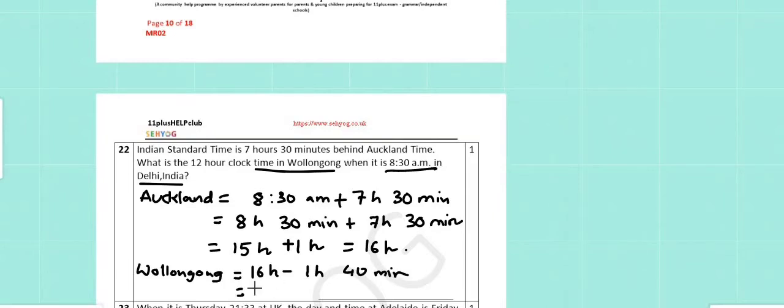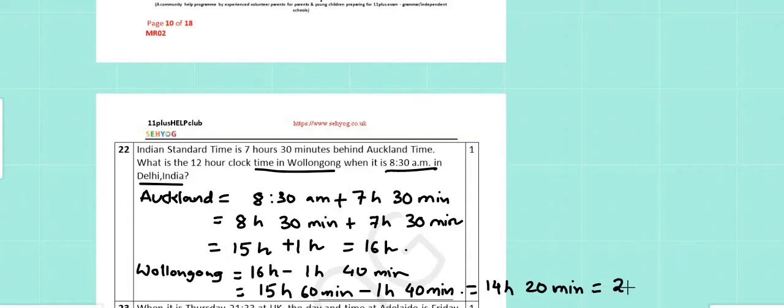Again, since 16 hours doesn't have any minutes, we will borrow 1 hour from 16 hours. 15 hours 60 minutes minus 1 hour 40 minutes. 15 hours minus 1 hour gives us 14 hours. And 60 minutes minus 40 minutes gives us 20 minutes. Now 14:20 is the 24-hour time. From there, subtracting 12 hours before afternoon, we get 2:20 p.m.